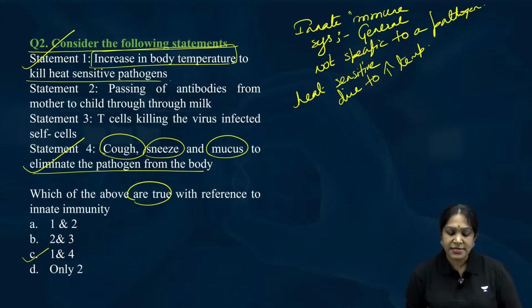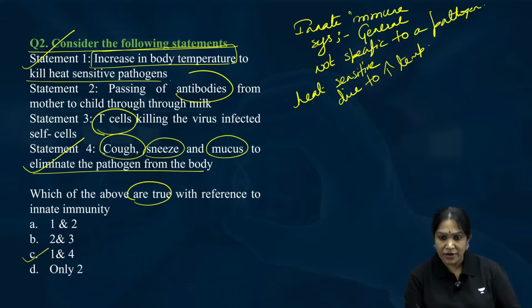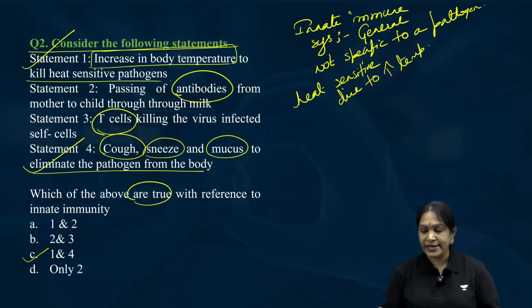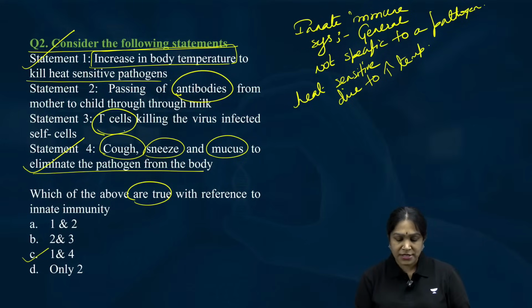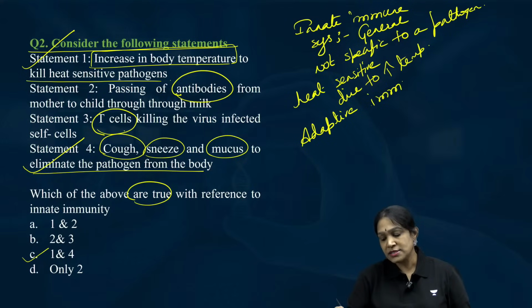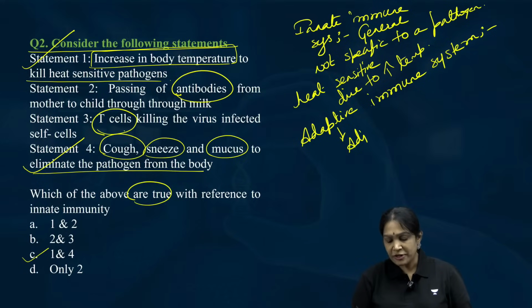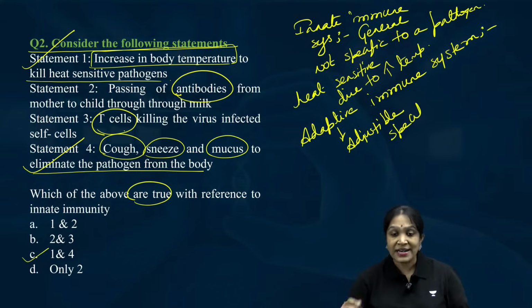Next, this is related to T cells and this is related to antibodies. The T cells and antibodies, the second type of immune system is called the adaptive immune system. Adaptive means what? Adjustable. Adaptive means adjustable. It means this is very specific. It means our body keeps adjusting.